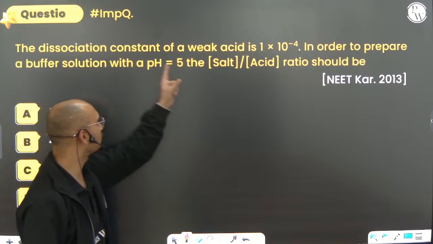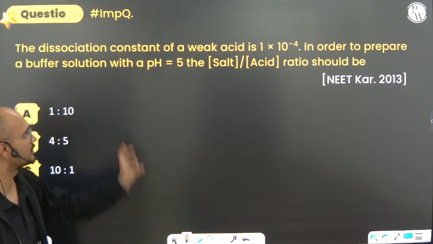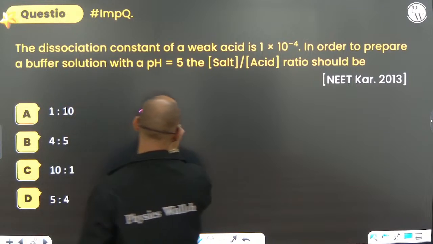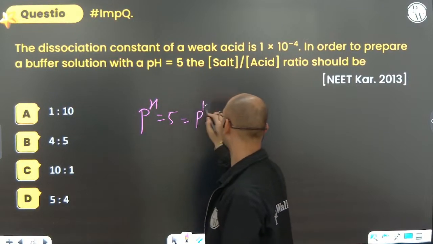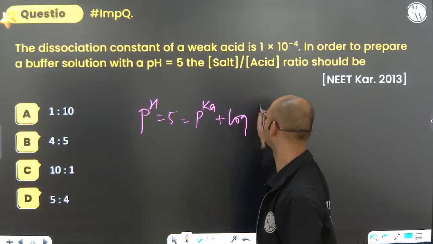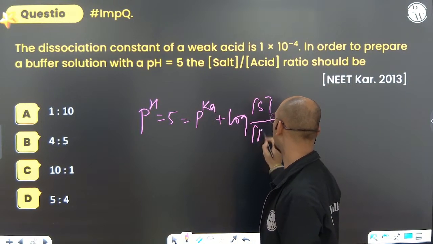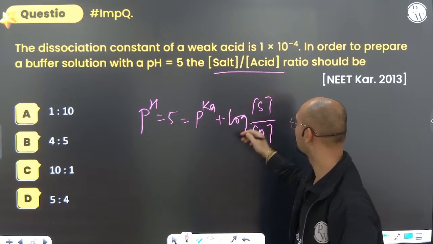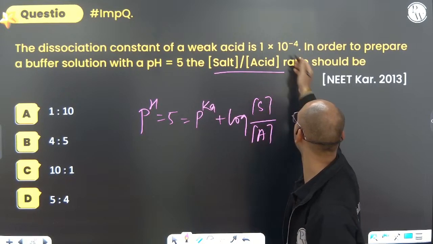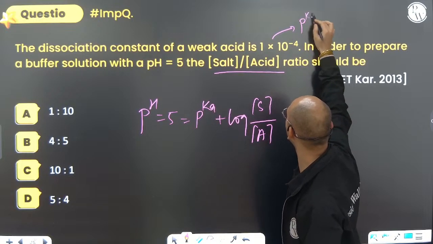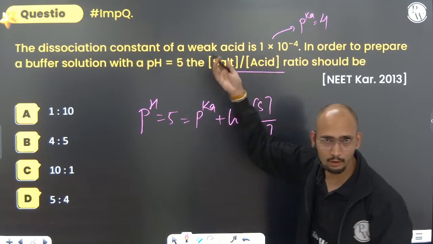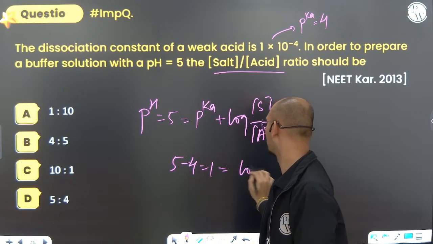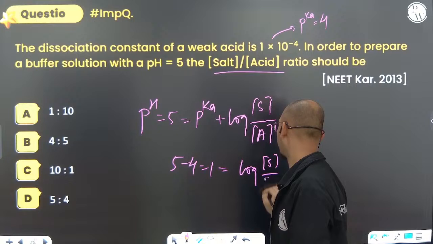The dissociation constant of a weak acid is this much. In order to prepare a buffer solution with pH equals 5, then pH is how much? 5. It equals pKa plus log of salt by acid. What is it asking for? Salt by acid it is asking for. What is the pKa value? If the Ka value is this much, then pKa will be equal to 4. Just do minus log of Ka. That will be 5 minus 4, which is 1. It will be equal to log of salt by acid.